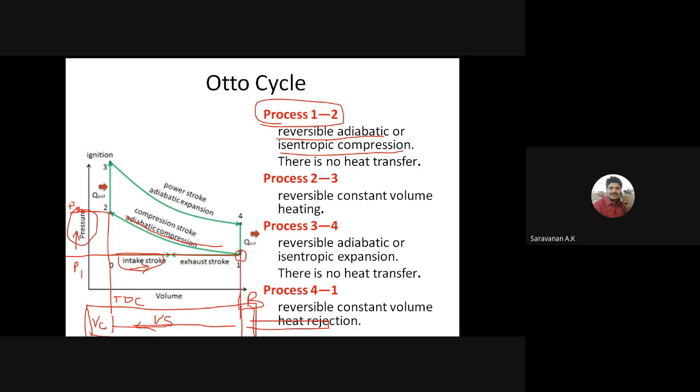Here we are not supplying any heat. So there is no heat transfer in this process.